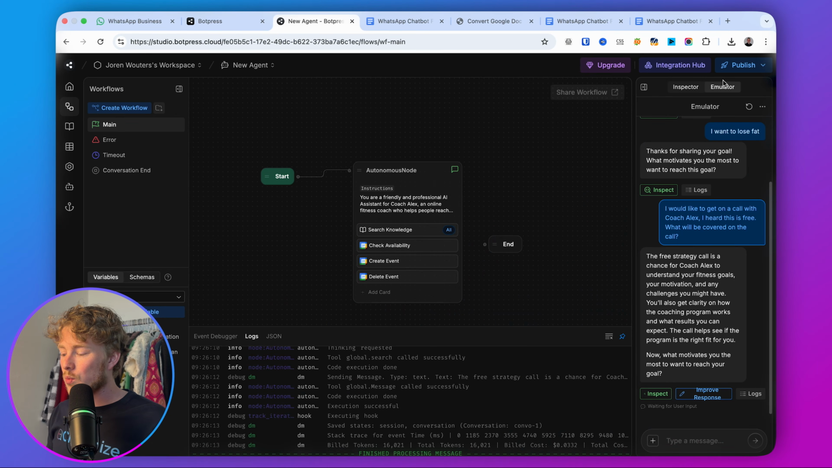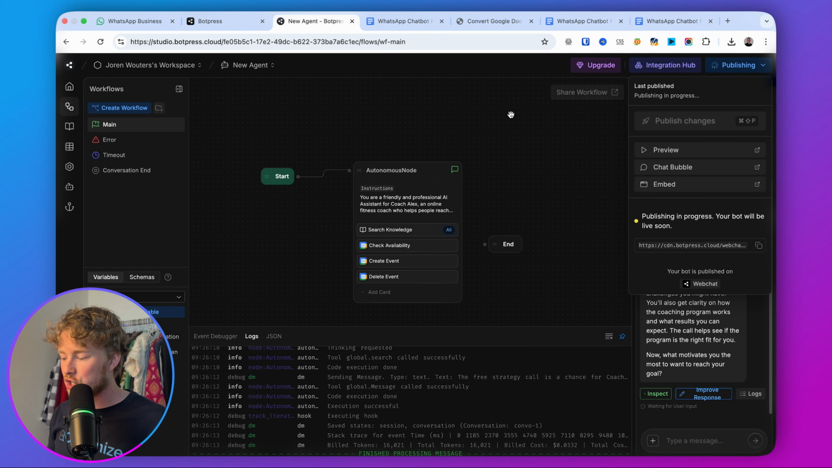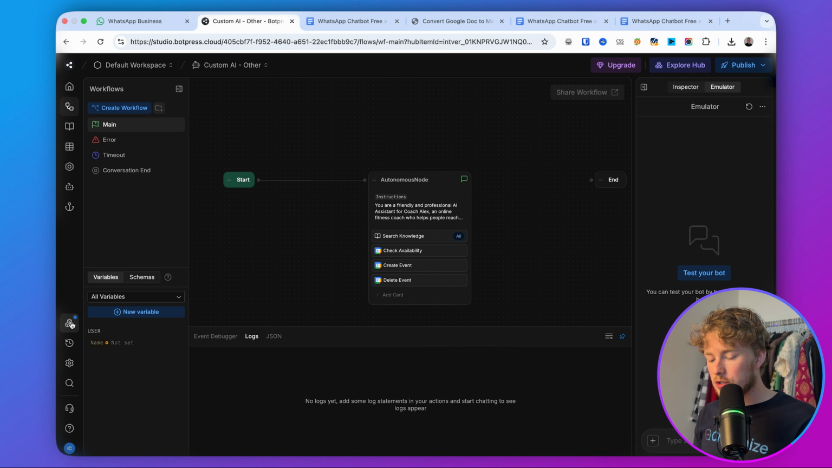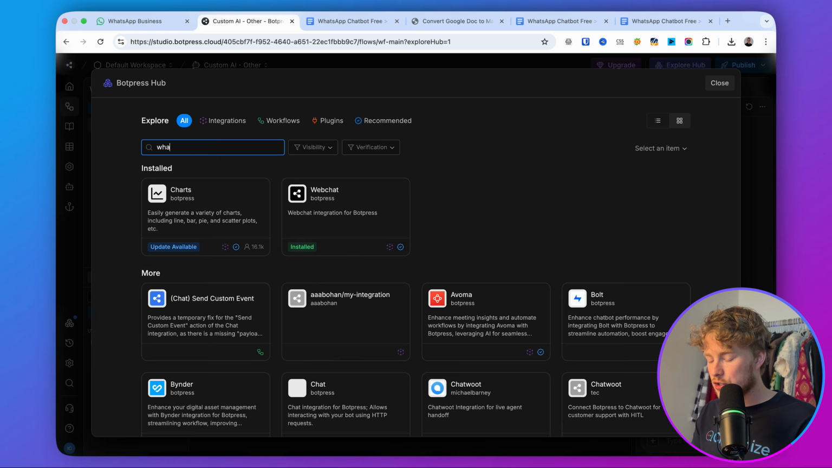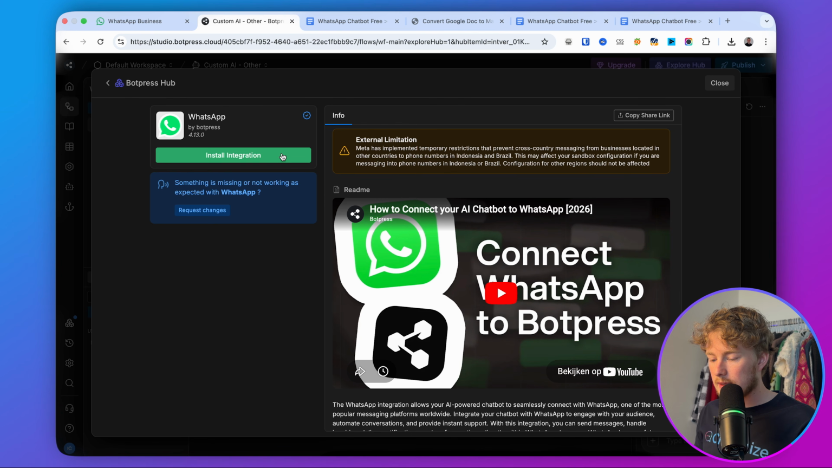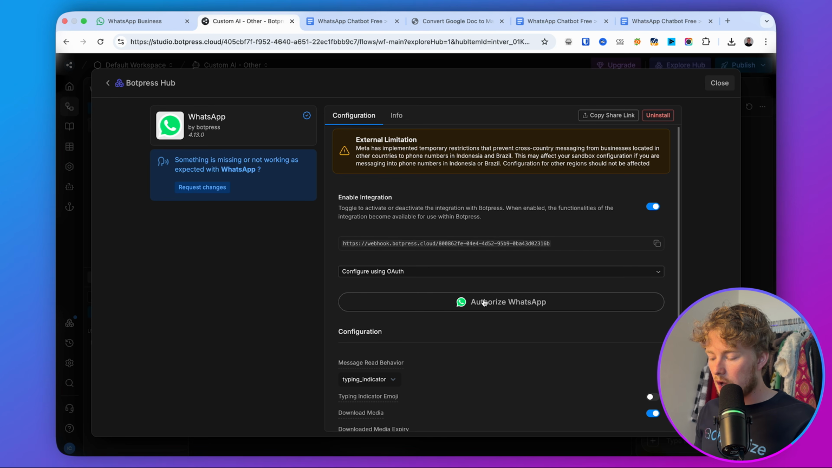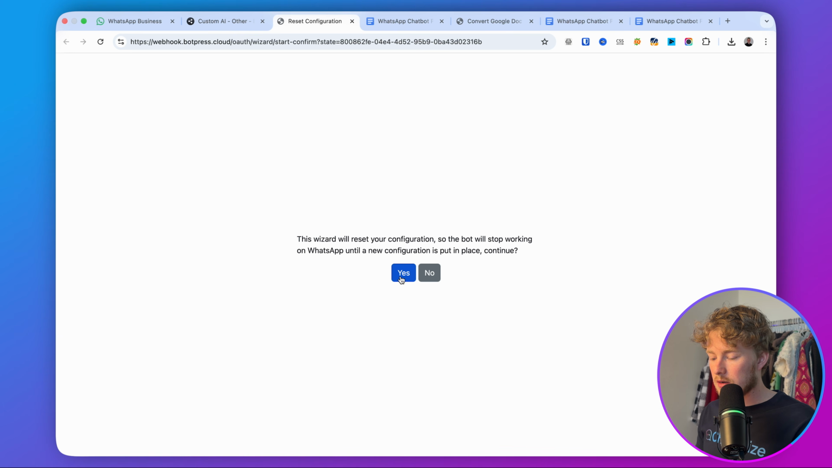So in order to do this, what you need to do is you need to click here on publish and then click on publish changes. So you know that you actually publish all of the changes that you just did. Then once you have published your changes, you can just go here again to integrations, then click on find more on the hub and then search for WhatsApp and then go with the WhatsApp one built by Botpress and then click on install integration. So then the next step is to click here on authorize WhatsApp and then click on yes.